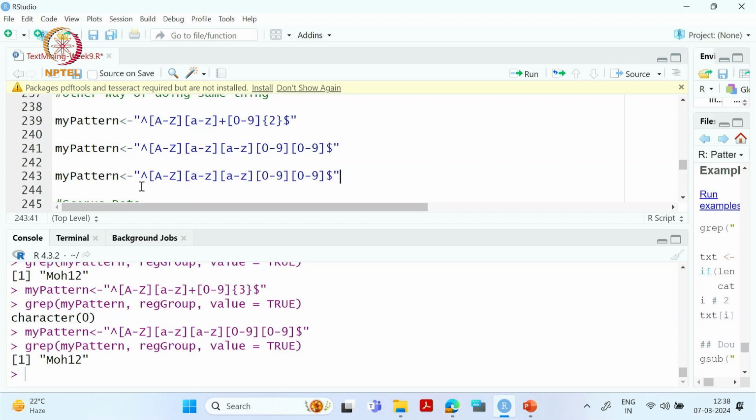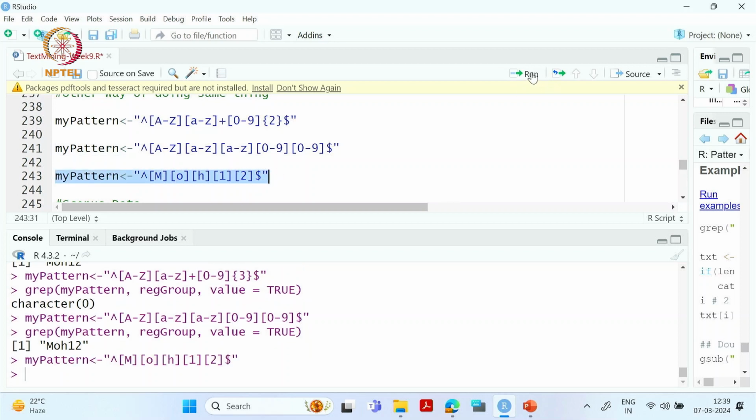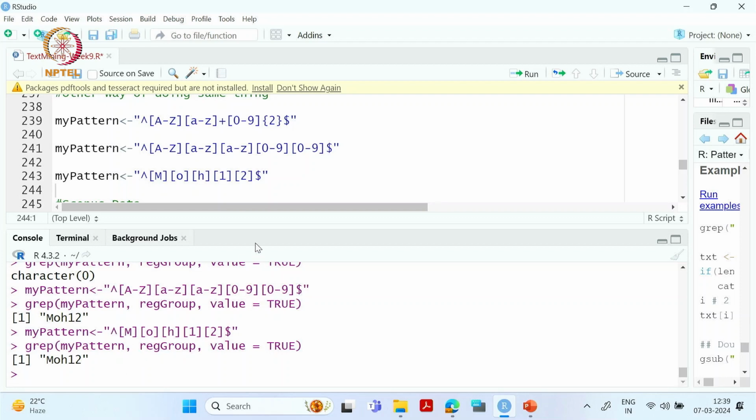So you can do it by creating a pattern this way also. You can mention exactly that you want capital M, then O, then small H, then 1 and 2.